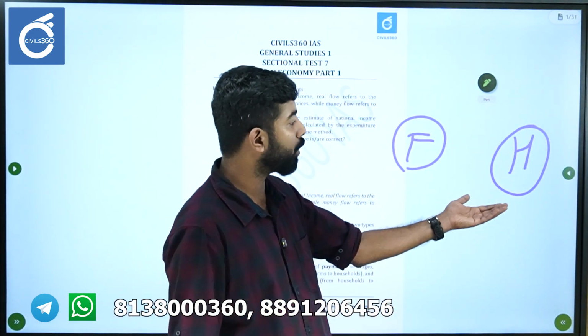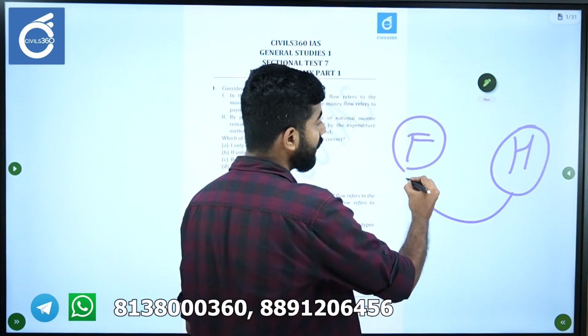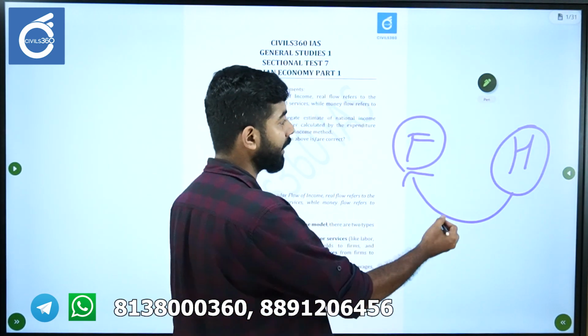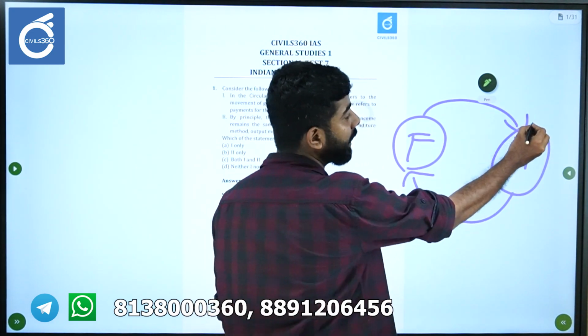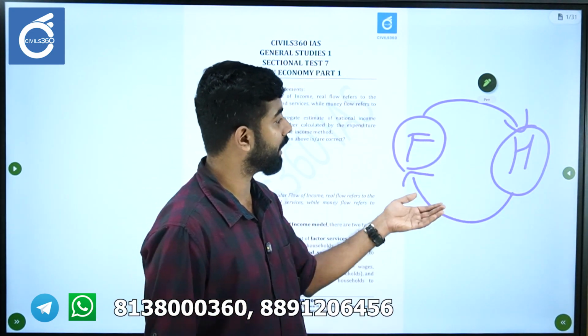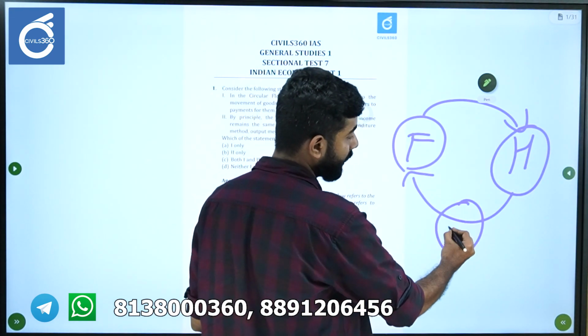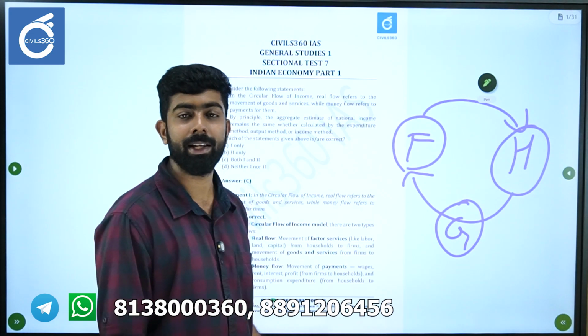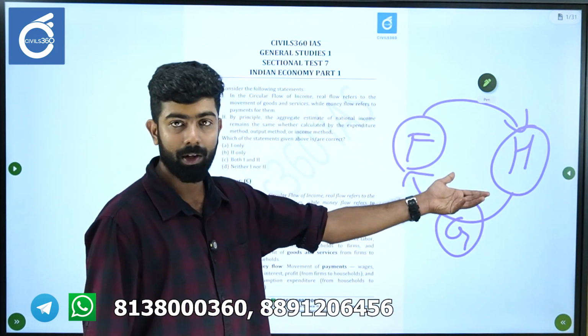So the households provide the factors of production, and the firms in return will give them salaries, wages. And here then you have the government as well. So these are the different players inside the circular flow of income.